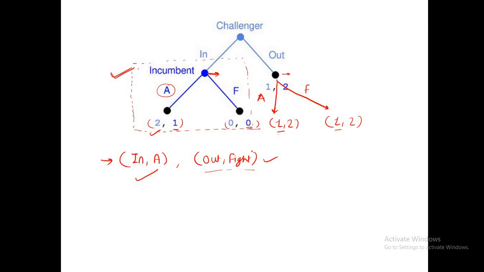So this is not benefiting the incumbent in this subgame. In this subgame, the action of fight is not valid for the incumbent. So this is an unreasonable equilibrium. And this one is a reasonable equilibrium.